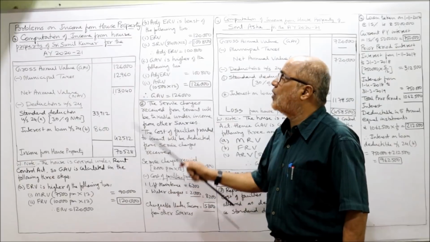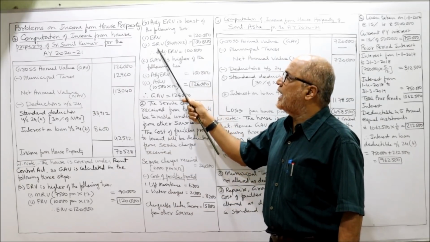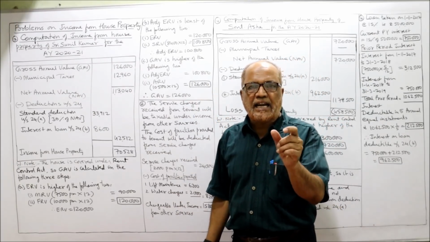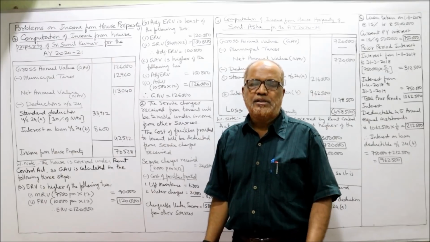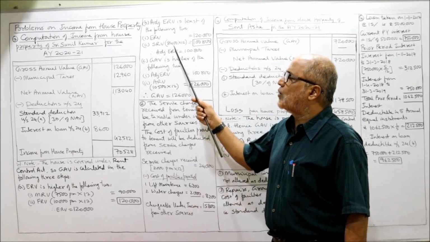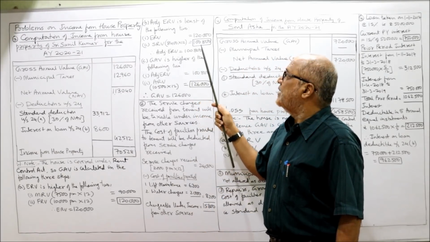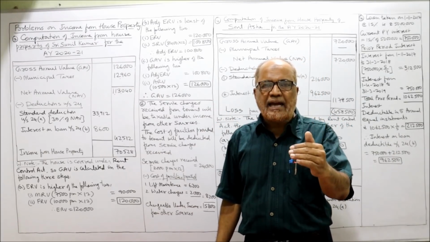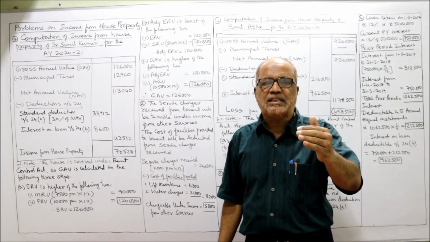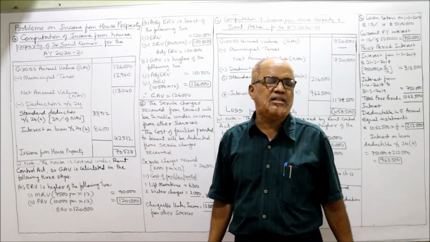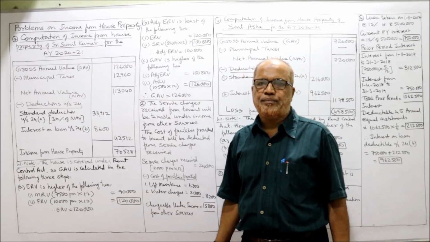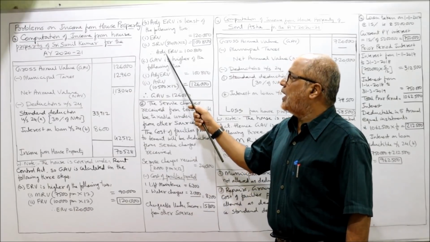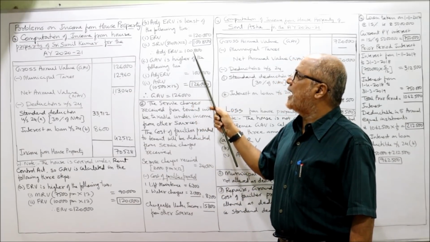ERV, how much ERV we got? 1,20,000. Or SRV, standard rental value. SRV, it is given 8,400 per month into 12, 1,08,000. So 1,20,000 or 1,08,000, whichever is less, that is the adjusted ERV. So adjusted ERV is equal to 1,08,000.